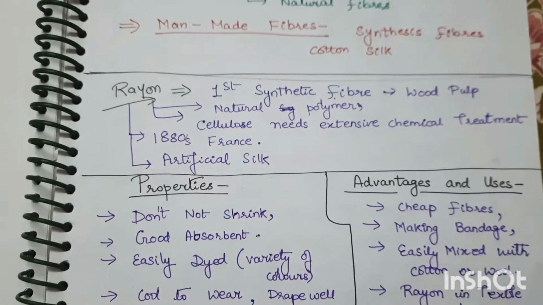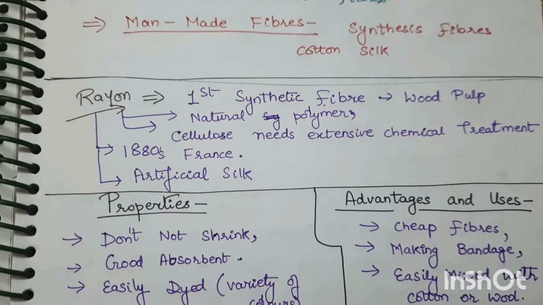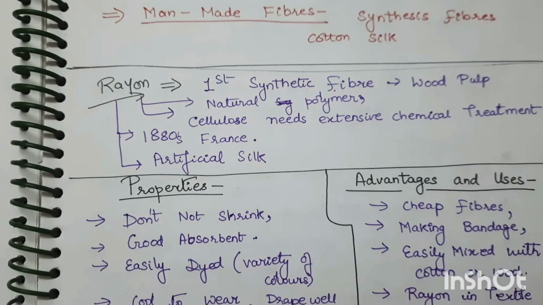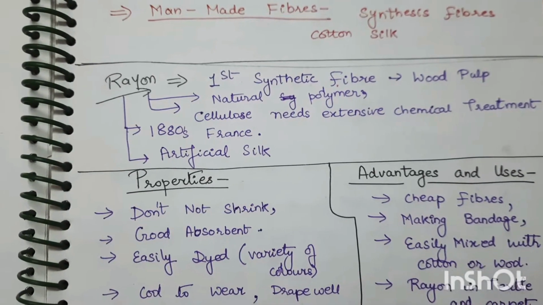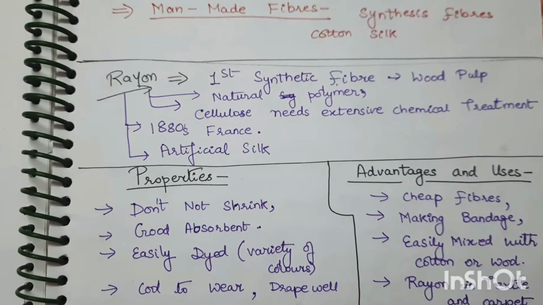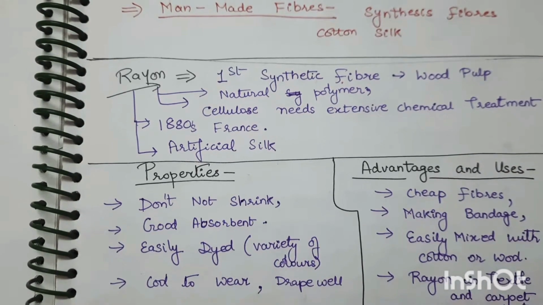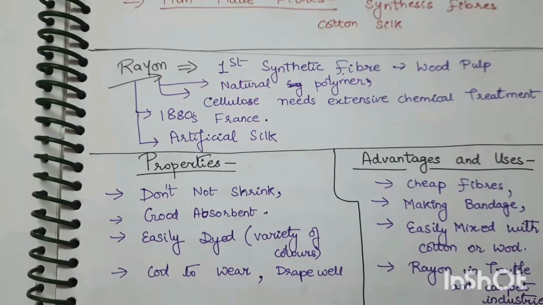Now, the first synthetic fiber was rayon. It was extracted from wood pulp. It is a natural polymer. The cellulose needs extensive chemical treatment. In the 1880s in France it was made, and it is also known as artificial silk.